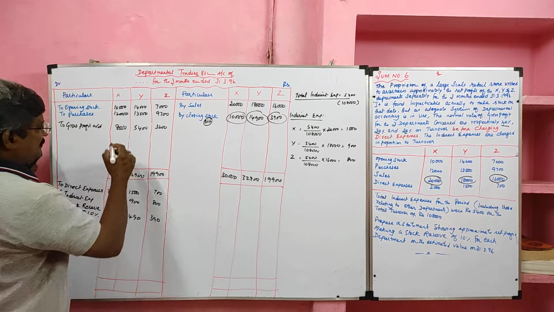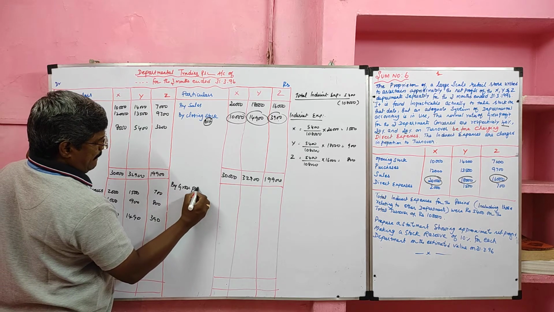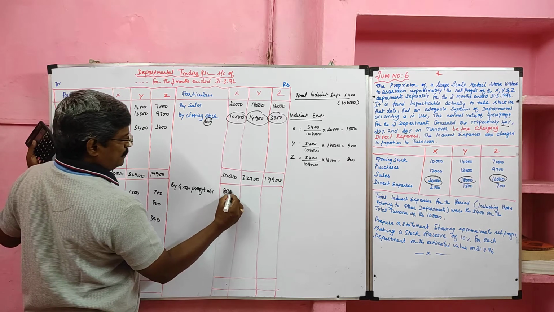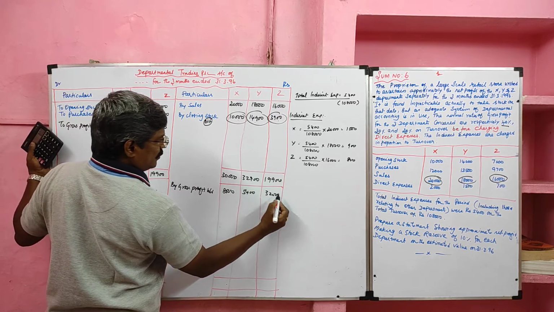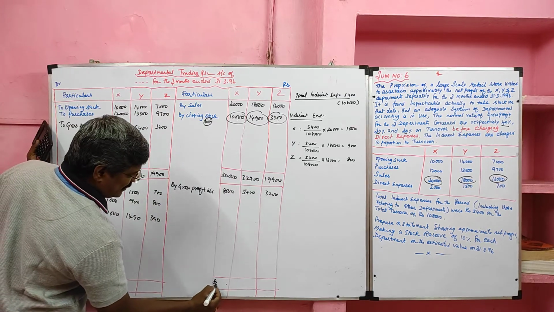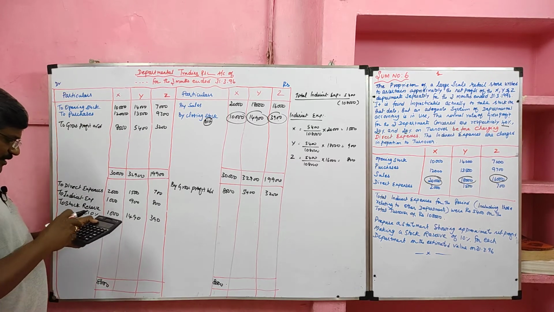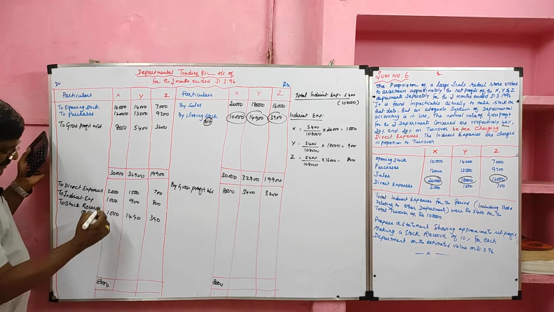Then we should transfer the gross profit to the profit and loss account. Value 8,000, 5,400 and 3,200. In this case, as far as department X is concerned, the credit side value is heavier than the debit side value. So credit side value total 8,000 minus debit side total 4,000.